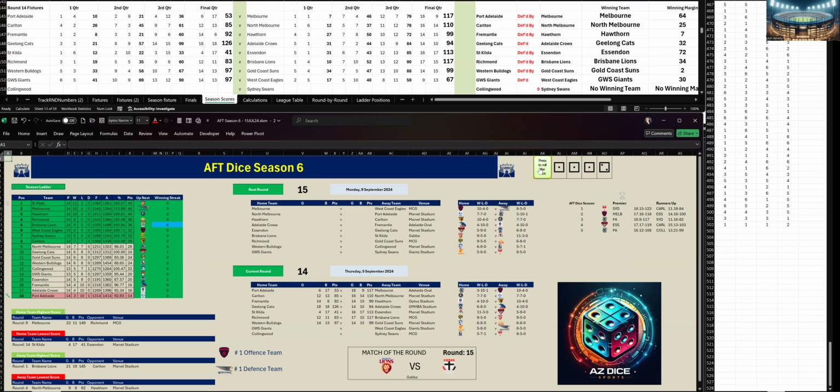Last quarter, West Coast won it by 1 point. West Coast, they kicked 1 goal 2 to Giants 1 goal 1. But in the end, Giants have won by 30 points. Giants full-time score is 14-13-97 to West Coast 9-13-67. All right, let's go to the last game.